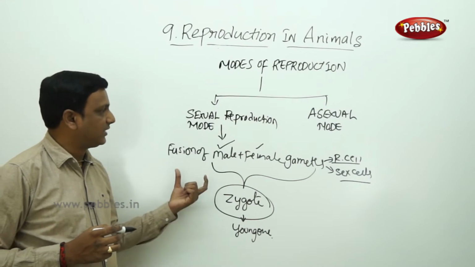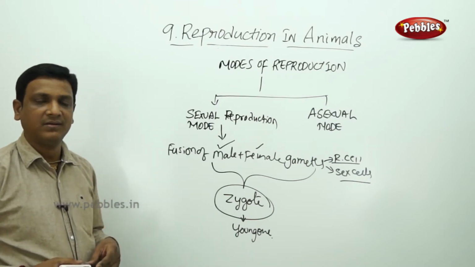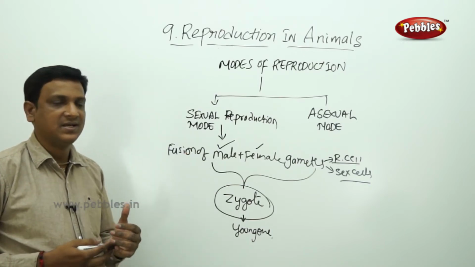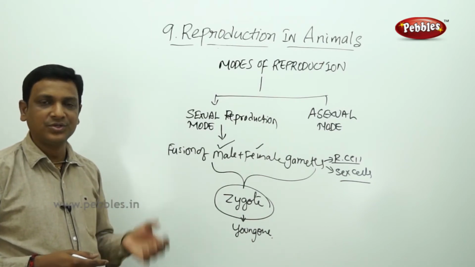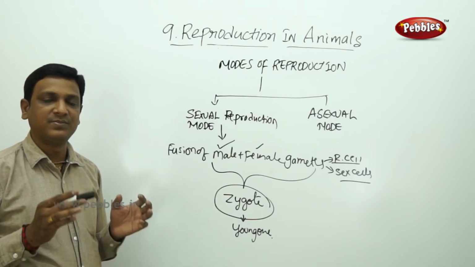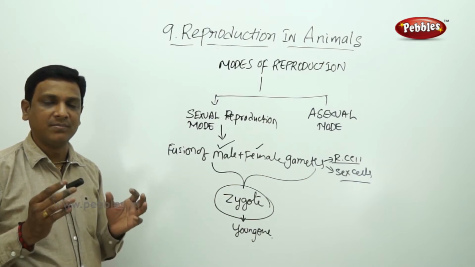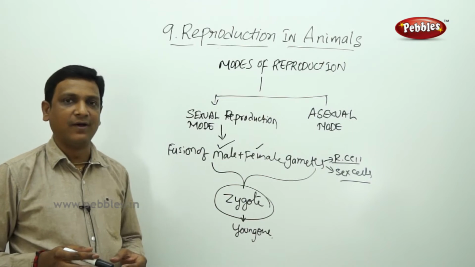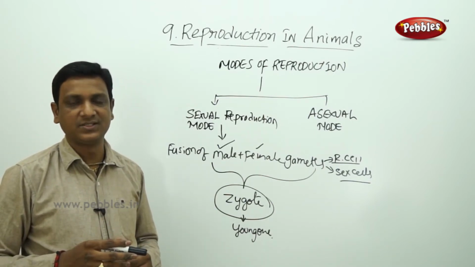So for sexual reproduction in animals, two gametes are required: male gamete and female gamete. Male gametes are produced in the body of males. Female gametes are produced in the body of females. To produce these gametes, male and female organisms have special organs. Males have male reproductive organs which produce the male gamete. Females have female reproductive organs to produce the female gametes.